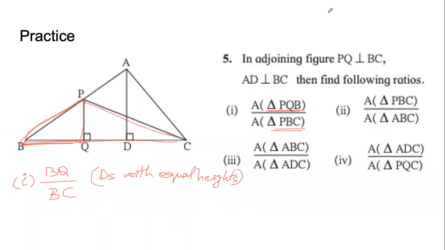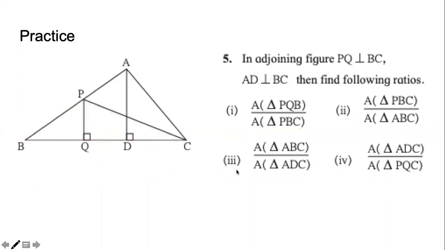Okay. Now let us look at the second one. Again I will clear the screen so that I can demonstrate to you again. In the second one, we have triangle PBC and ABC. Where is PBC? This is PBC. Where is ABC? This is ABC.